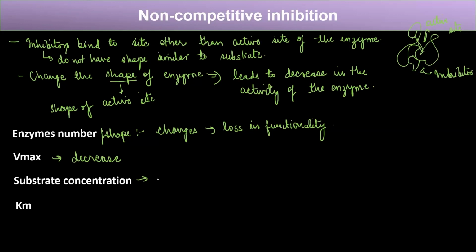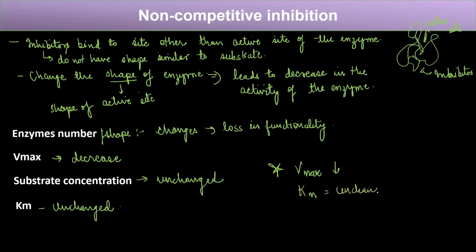So the substrate concentration will be unchanged, and hence the Km will also be unchanged. So in non-competitive inhibition, Vmax will decrease and Km will remain unchanged. This is important.